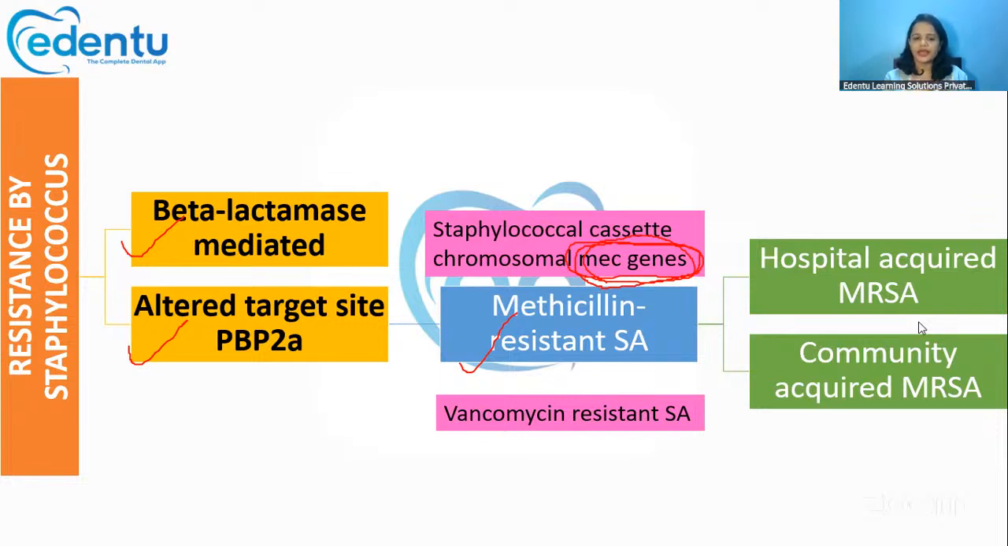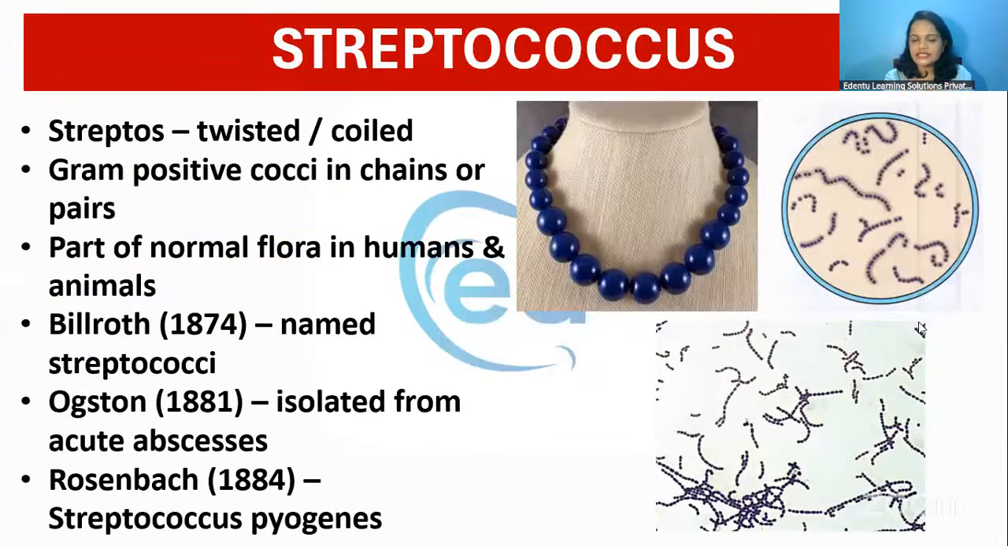And in addition to methicillin resistant Staph aureus, there is another new variant that is very commonly seen nowadays. That is the vancomycin resistant Staph aureus. Because for methicillin resistant Staph aureus, the drug of choice was vancomycin. Now, even for vancomycin, it has started showing resistance. So that's about Staphylococcus. Now we are moving on to Streptococcus.